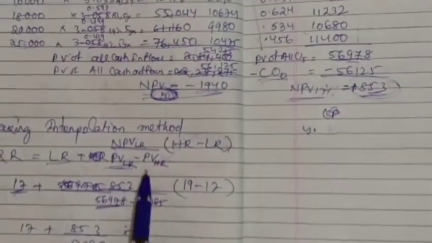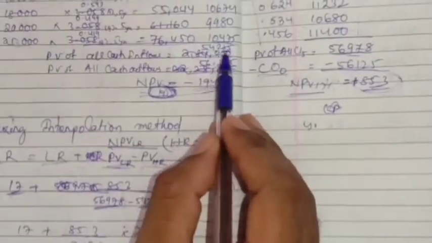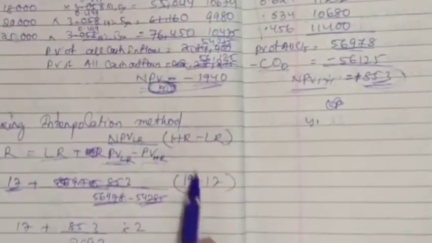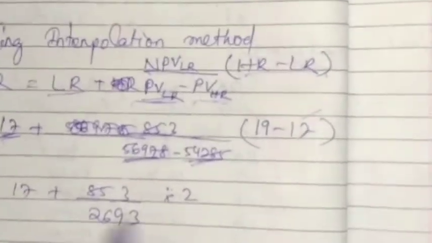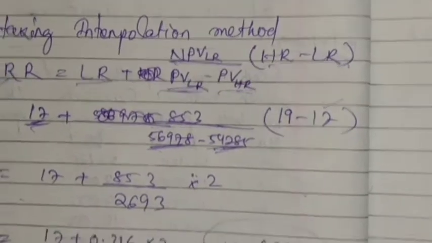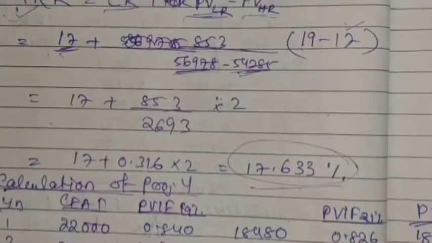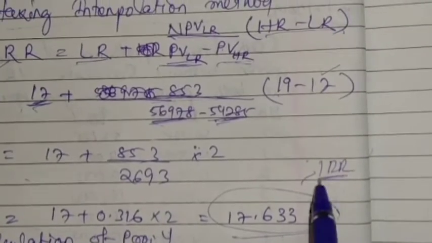Present value at higher rate is here 54,285, into higher rate minus lower rate. Higher rate is 19 and lower rate is 17. So by calculating this, at the end you are getting 17.633%. This is nothing but the IRR for project X.